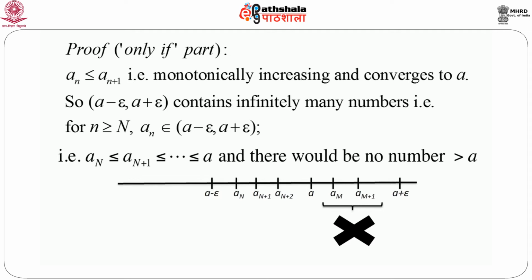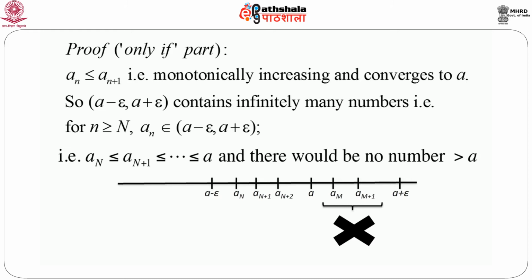But each of the numbers must be less than A. Why? If there is such a number a_n which is greater than A, then a_(n+1) is always greater than or equal to a_n. Then we can find infinitely many numbers that are greater than A. And since epsilon is arbitrary, it can again exceed A plus epsilon. So if it exceeds A plus epsilon, then A cannot be the limit of the sequence a_n. That means we cannot say that a_n converges to A. So there might be a kind of contradiction.